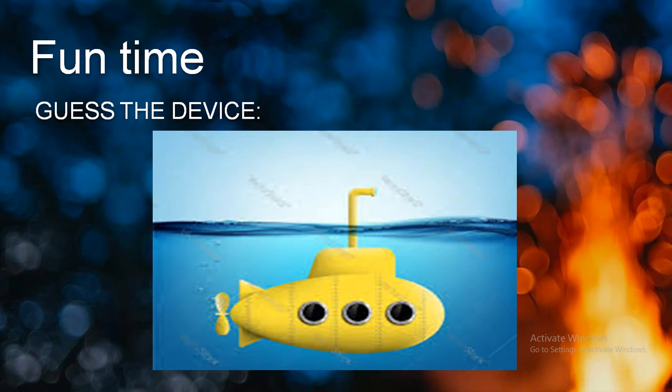Here comes the first device. You very well know this device is known as a submarine. Now the submarine is diving under the sea and observing everything under the water. Now if they want to see the upper surface of the sea level, then what do they do? They come out with one important device which is shown inside the figure. You have to answer which device this is, so that they can easily see the upper surface of the sea. This is the first question.